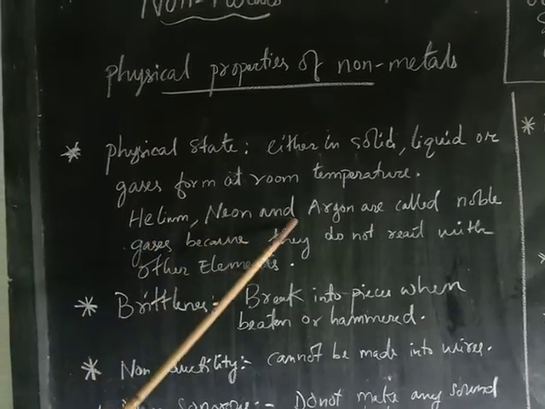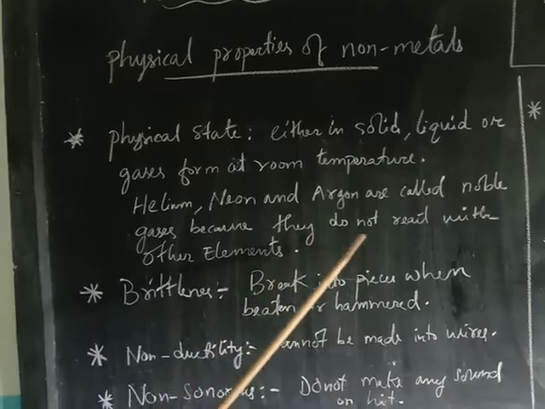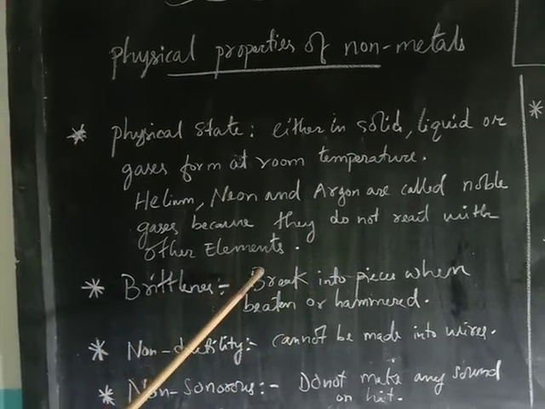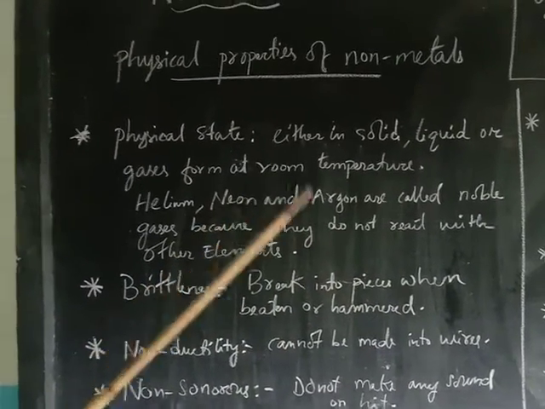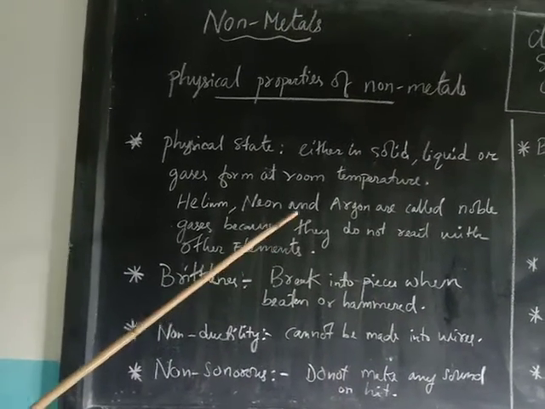Helium, neon and argon are called noble gases because they do not react with other elements. And these elements are found in the last group of the modern periodic table.